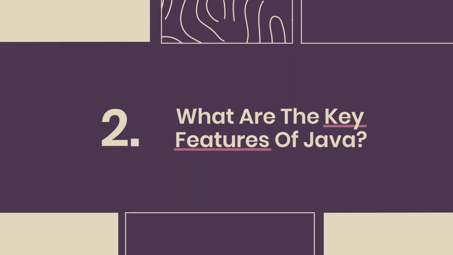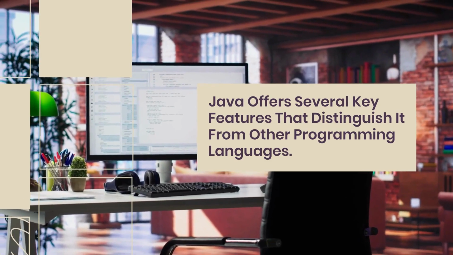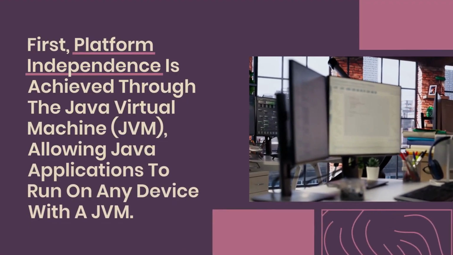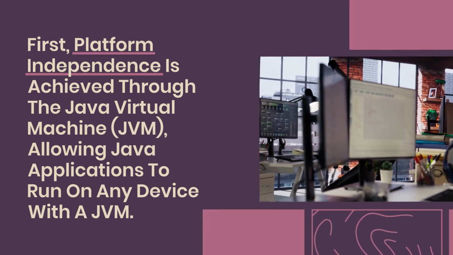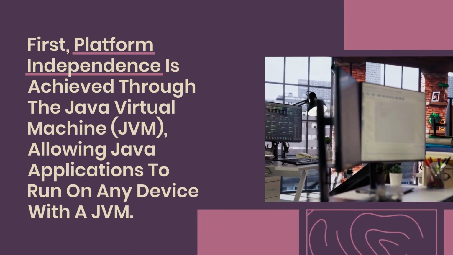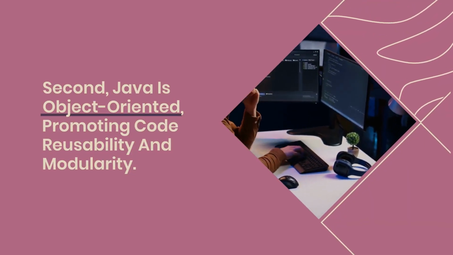2. What are the key features of Java? Java offers several key features that distinguish it from other programming languages. First, platform independence is achieved through the Java Virtual Machine, JVM, allowing Java applications to run on any device with a JVM. Second, Java is object-oriented, promoting code reusability and modularity.